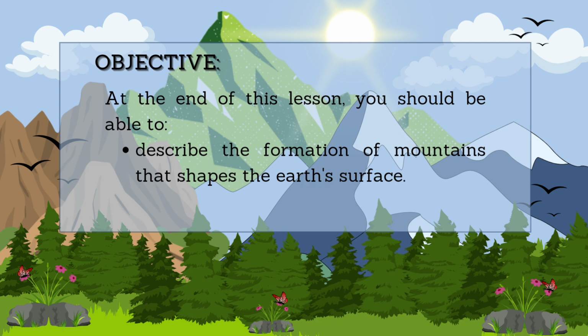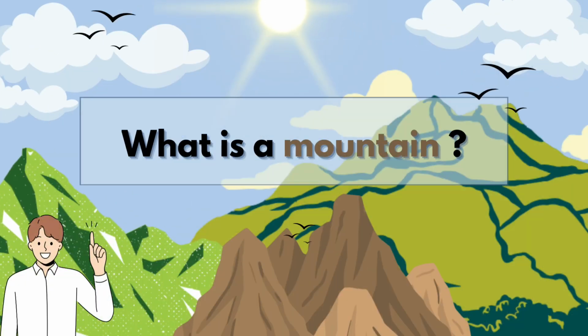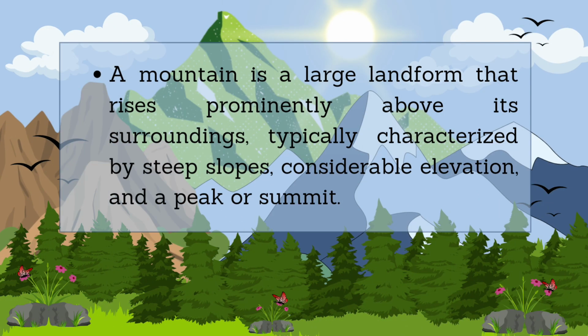What is a mountain? Mountain, as we all know, is a large landform that rises prominently above its surroundings. It is typically characterized by having steep slopes, considerable elevation, and a peak or summit. Mountains are dynamic natural features sculpted over millions of years by the forces of Earth's geological processes.